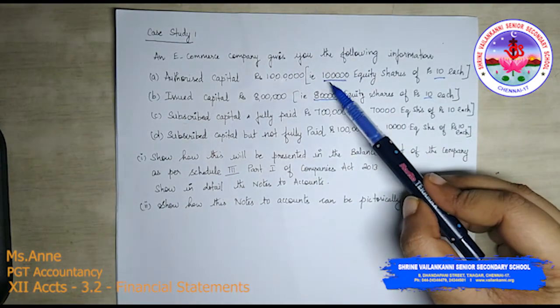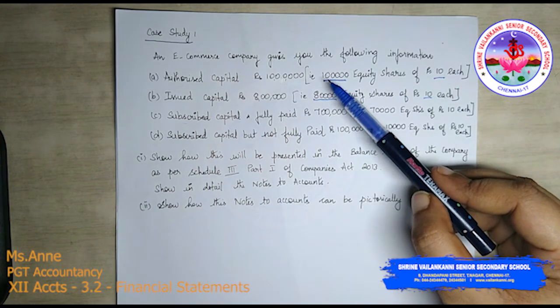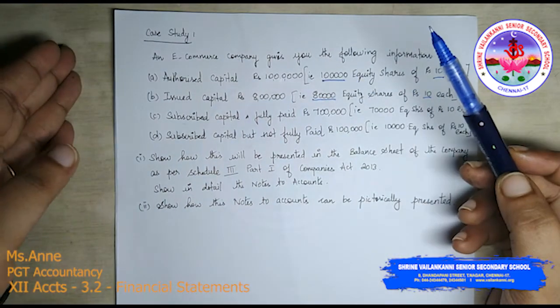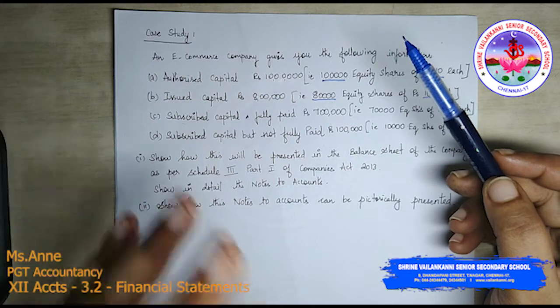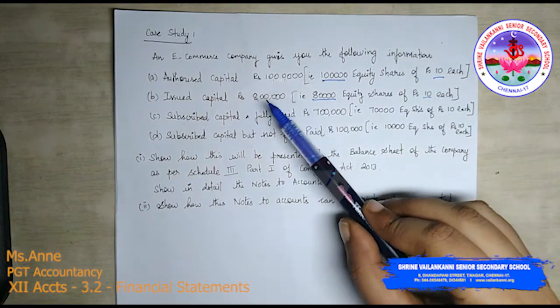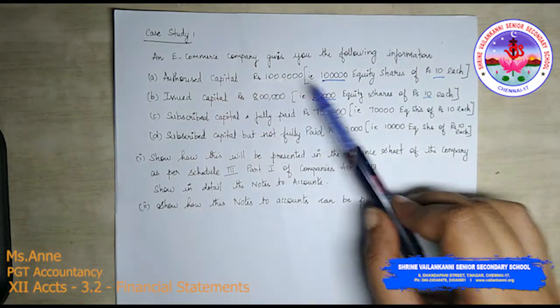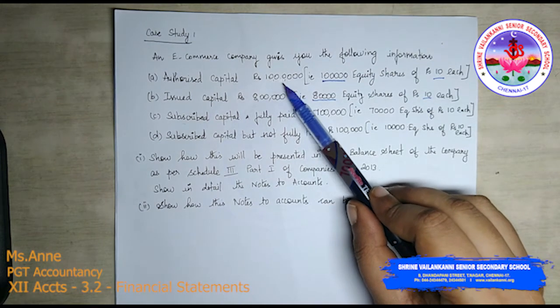See, authorized capital is the capital which the company can issue over its lifetime. Say, for example, under the going concern concept, if the company wants to expand its business for 100 years, within those 100 years the company can raise only 10 lakhs.